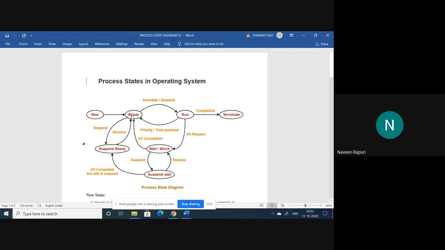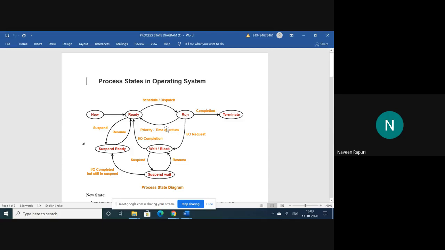In that situation also, the currently running process is moved to the ready state, and the other process is allocated to the CPU. So this is also another case. Here we are interrupting the process based on priority or time quantum. Time quantum means, as I discussed earlier in the time sharing operating system, it gives a particular stipulated time for every process, like I told you.